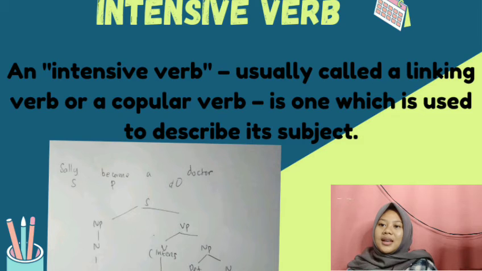NP we categorize as noun, Sally, and then became as a verb, an intensive verb, and then a as a determiner and doctor as a noun. It's very simple and easy, right?